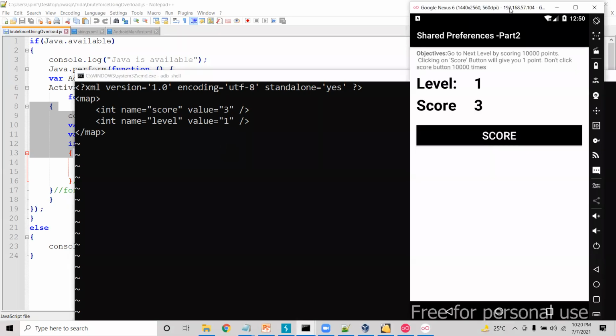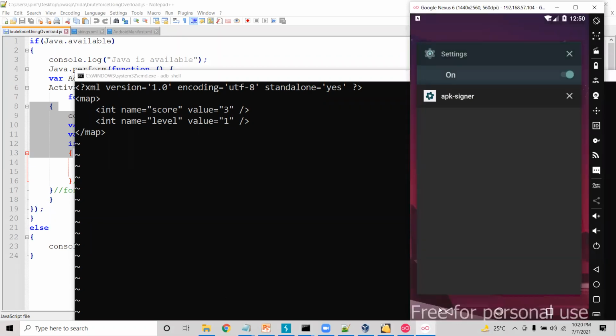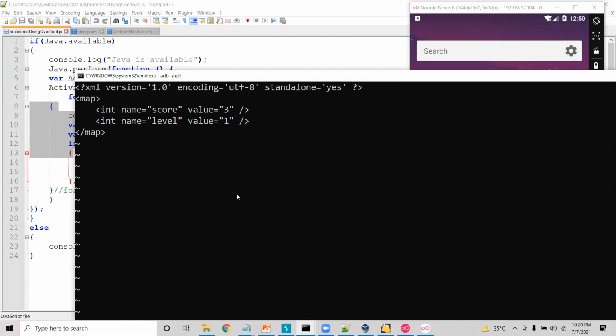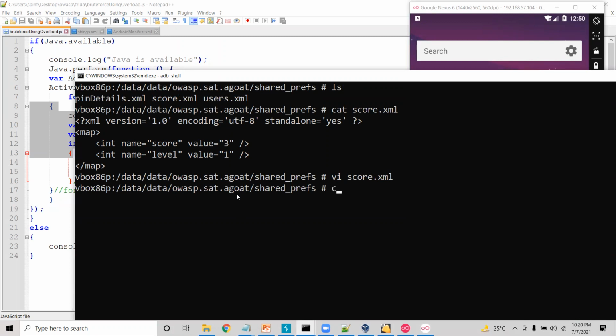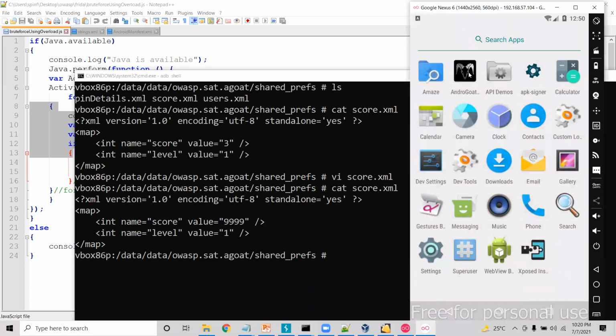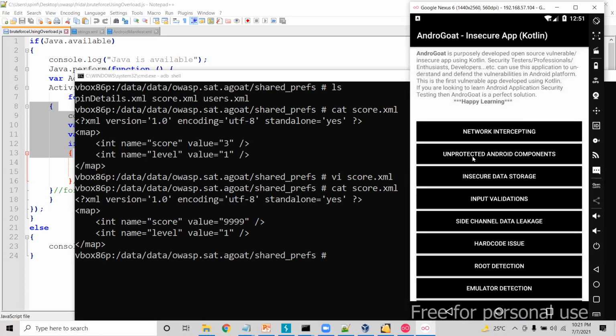So before that, make sure that the application is closed. Otherwise it would fetch the score from the memory. So I would like to modify this as 9999. Okay, so if you type score.xml, you would be seeing the value is 9999. Now what happens when I open the Android application? So basically it is going to trust this value. This value will be displayed on my application.